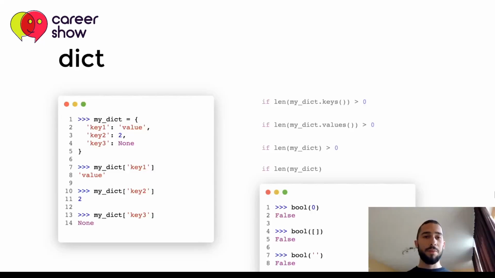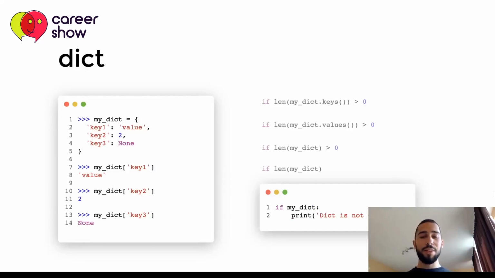And yes, you guessed it, this can be used with dictionaries too. So if we provide myDict to bool, if it is empty, it will be evaluated to false, but if it has any keys, elements in it, it will be evaluated to true.